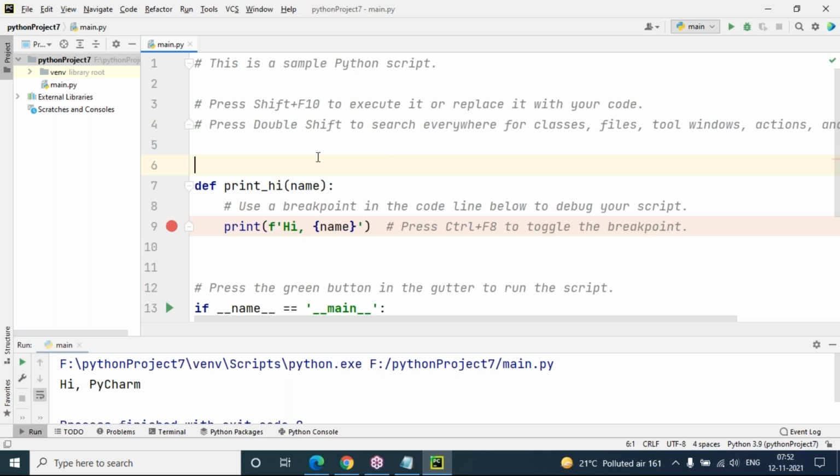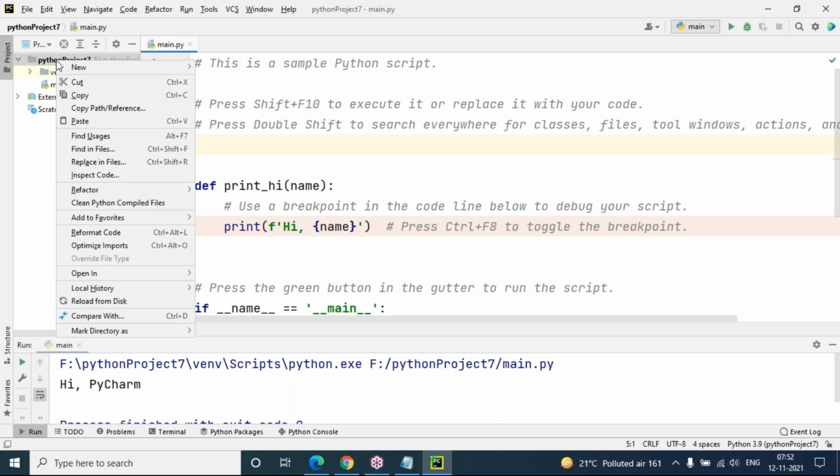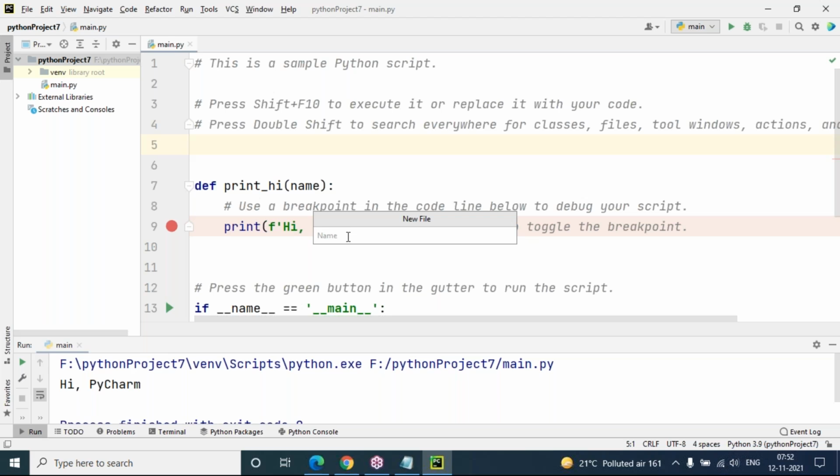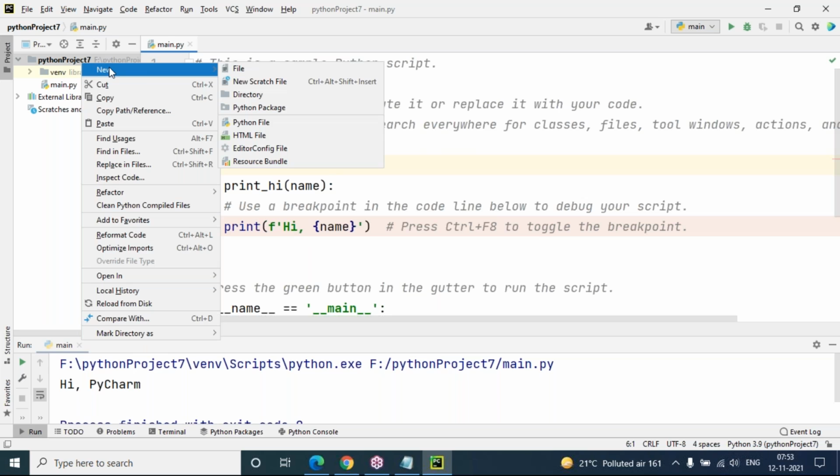And our program, if you want to add many files to your project, how to add, what is the procedure? So simply right click on this Python project, your project name, go to new, and now you can see two options are there, Python file as well as file. It is a plain text file. If you select this file, while giving the name of the file, I strongly recommend to give the file extension .py only. This .py extension is compulsory, because you have selected a plain text file. But here I'm selecting Python file.